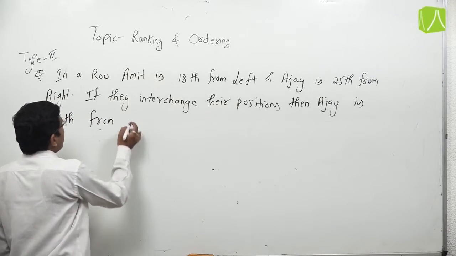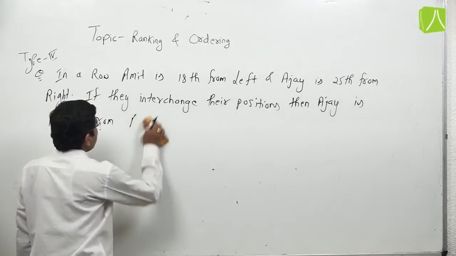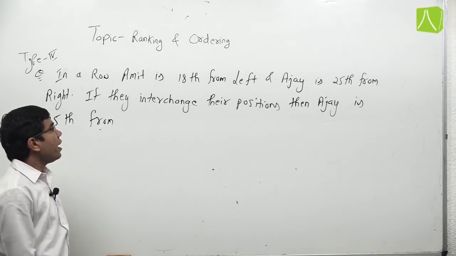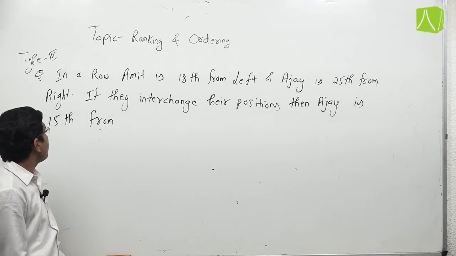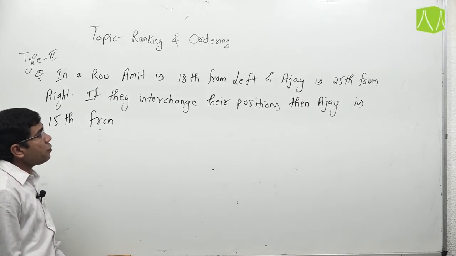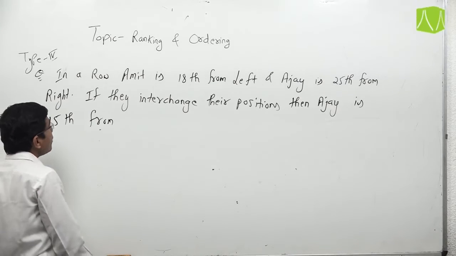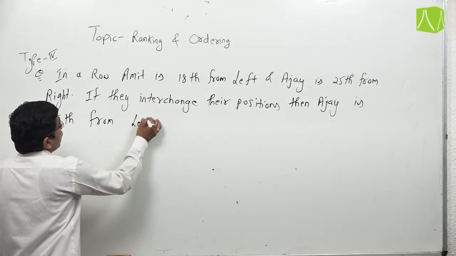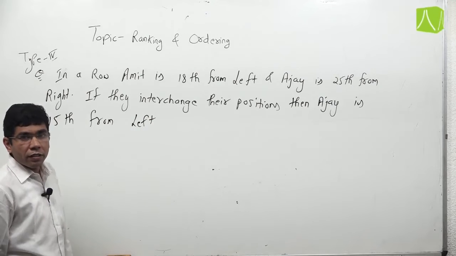According to the question, if in a row Amit is 18th from left and Ajay is 25th from right, and if they interchange their positions, then Ajay is 15th from left.